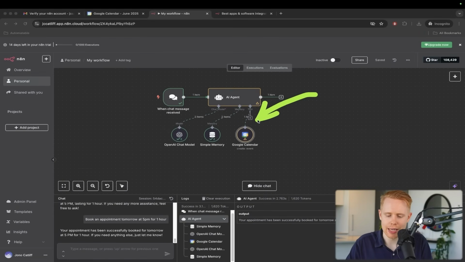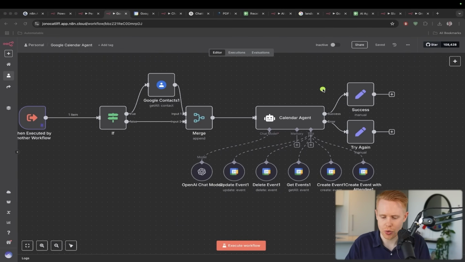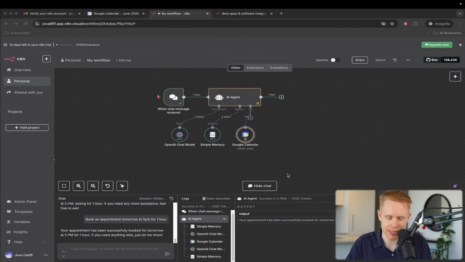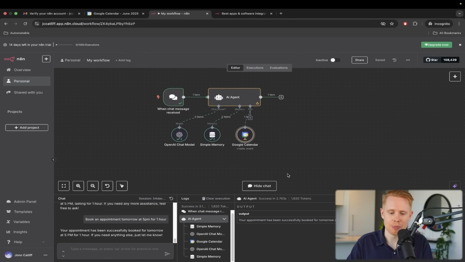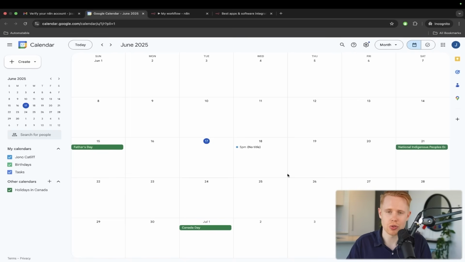And so we've gone ahead and we've created a calendar event. But let's say that we want to take it one step further and we don't just want to create a calendar event, but maybe we want to be able to update and also delete calendar events as well, because we want to be able to plug into Google Calendar and do so much more than just one task, which would be creating.